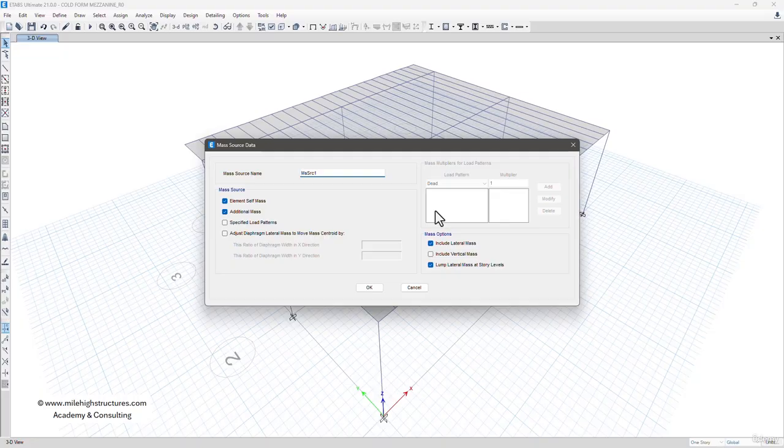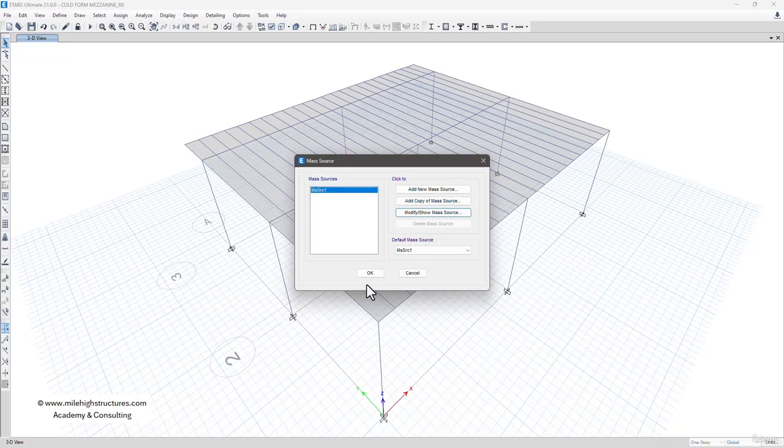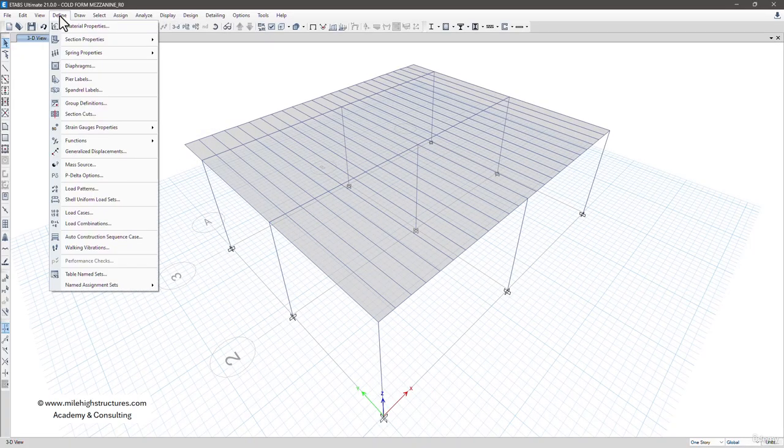So for the mass source, what we can do is enter the specified load patterns and dead load. Live load, we can reduce it to 0.5. And after that, SIDL, we can take it as 1, although it is empty and doesn't matter. So we can left click on OK and then again left click on OK.